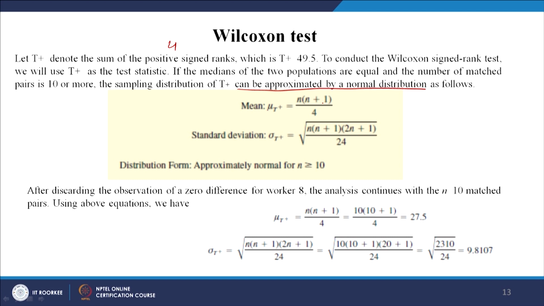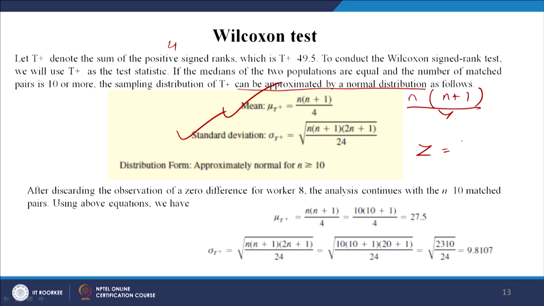So, how do you calculate the mean in such a condition? The formula is n into n plus 1 divided by 4. This is the mean, and then there is the standard error. Because we need to calculate the z, we require the mean and the standard error.